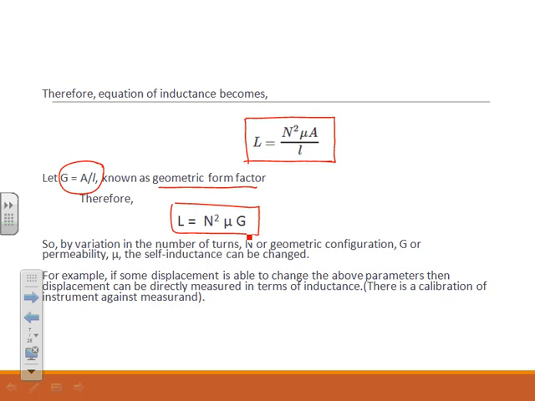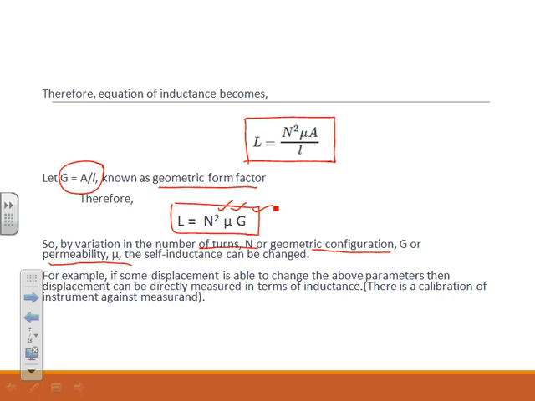So by varying the number of turns N, or the permeability mu, or the geometric configuration G, the self-inductance can be changed. For example, if some displacement is able to change the above parameters, then the displacement can be directly measured in terms of inductance.